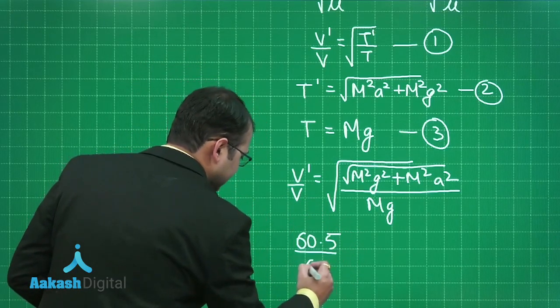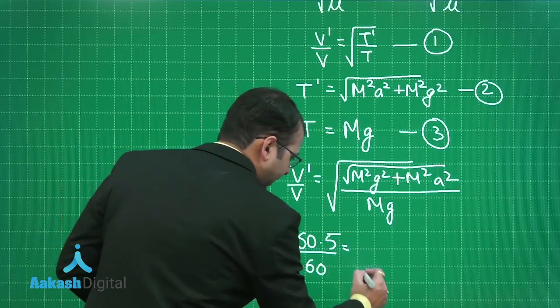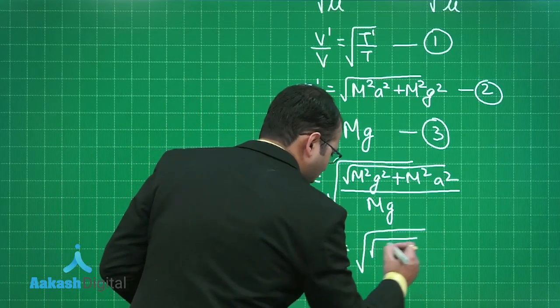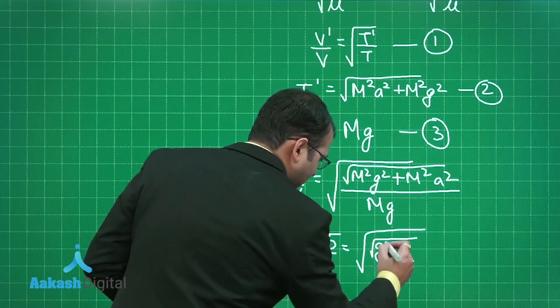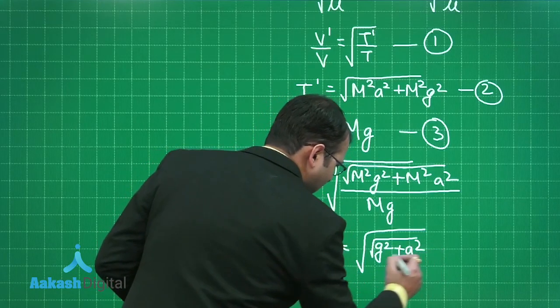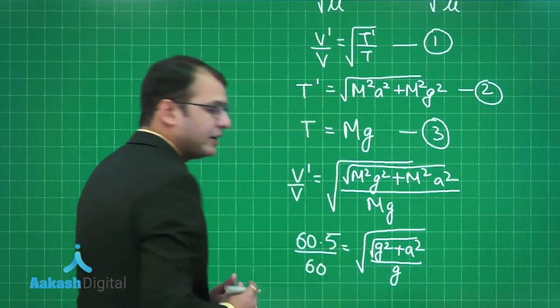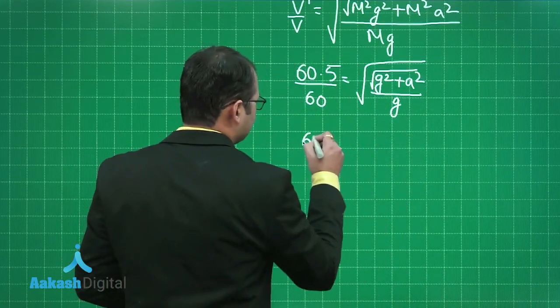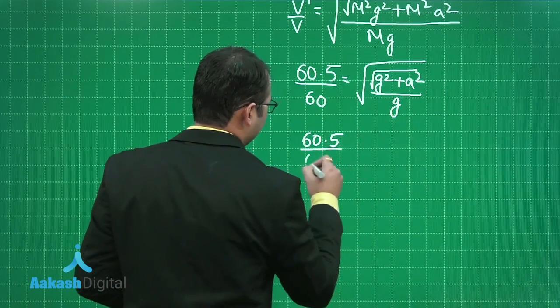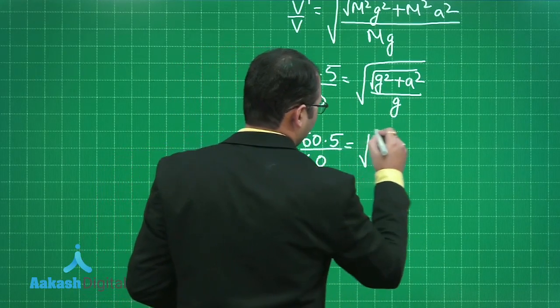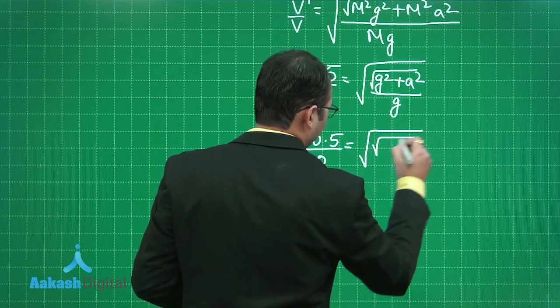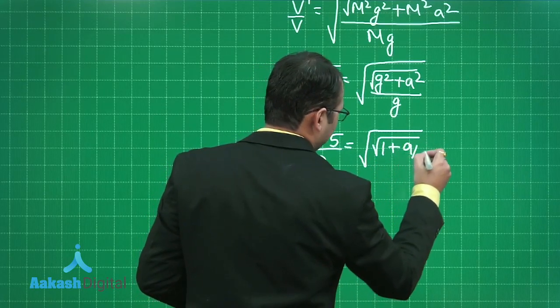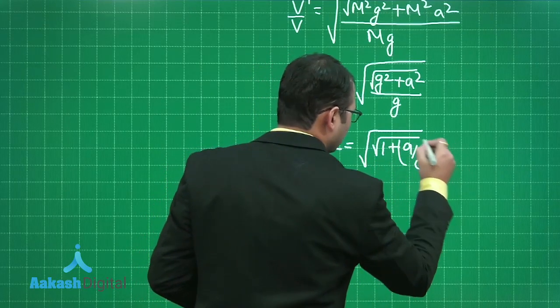This value would be 60 as per the question, and this would be under root of g square plus a square by g, right? On further solution, you will see that 60.5 divided by 60 would be simply equal to under root of 1 plus a by g whole square.